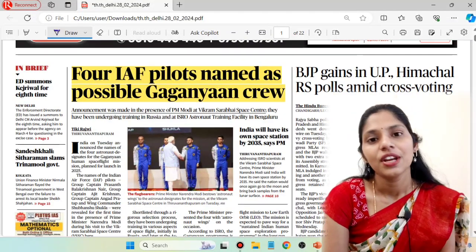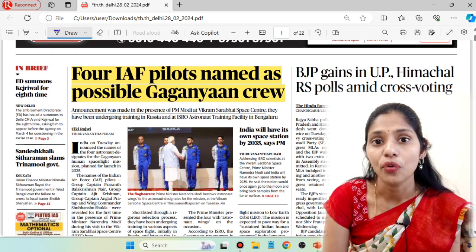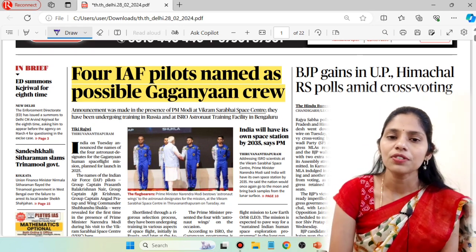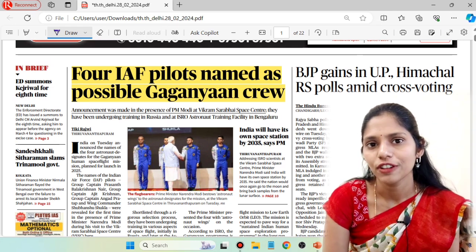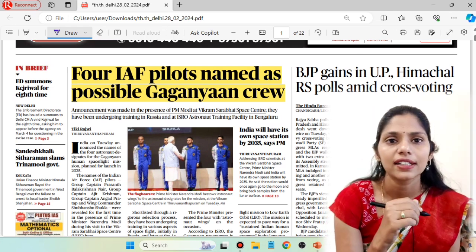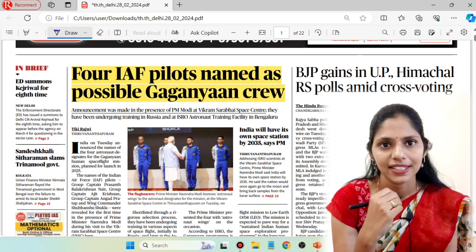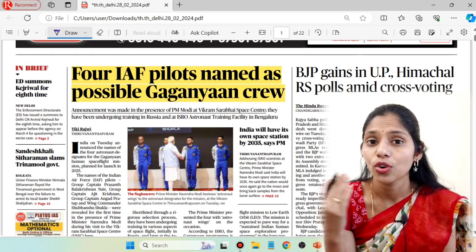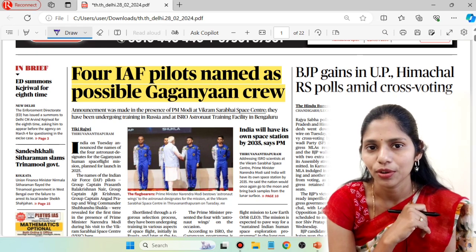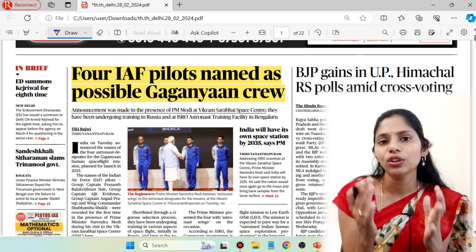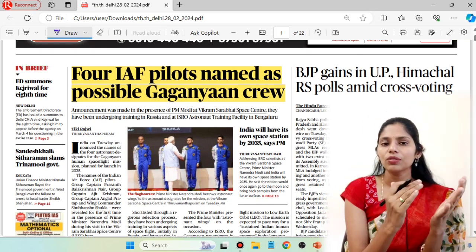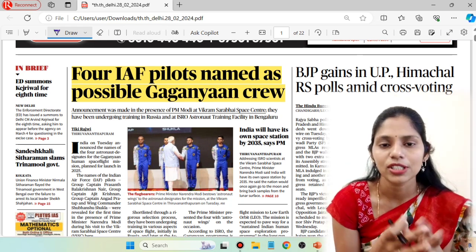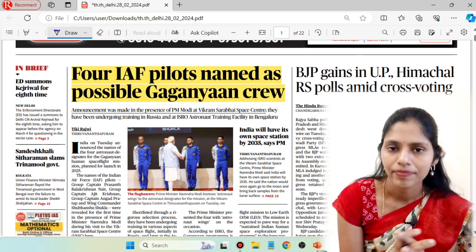Today in this session, we are going to discuss current affairs of 28th February 2024. First of all, we are going to take the Delhi edition of The Hindu and pick out the articles which are relevant from our examination point of view. And we are going to see the different dimensions you have to think about from that article's point of view. Even we are going to connect a single topic with different subjects so that you will have a multi-dimensional approach regarding the topic.